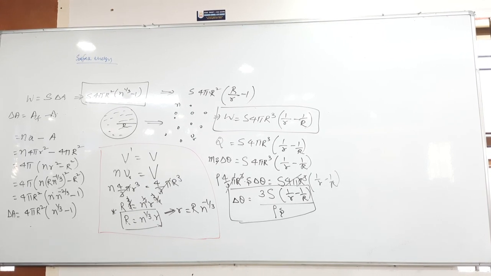Everything you have to do. Don't write directly. Same procedure.